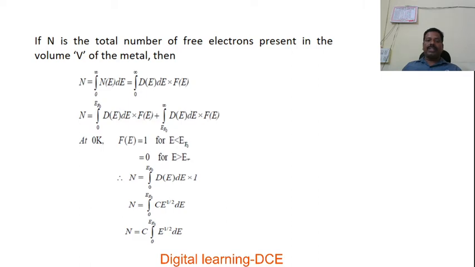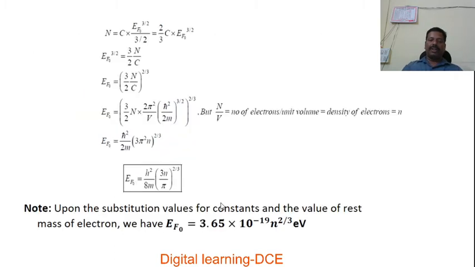So, if we substitute these in the above equation, we have capital N equal to the integral from 0 to EF0 of D(E) dE into the Fermi function value 1. The second term cancels because the Fermi function value is 0. Now substitute the value of D(E), which is nothing but C into E to the power of half dE. Again, C is a constant, so take it outside the integral. Then we have N equal to C into the integral from 0 to EF0 of E to the power of half dE.